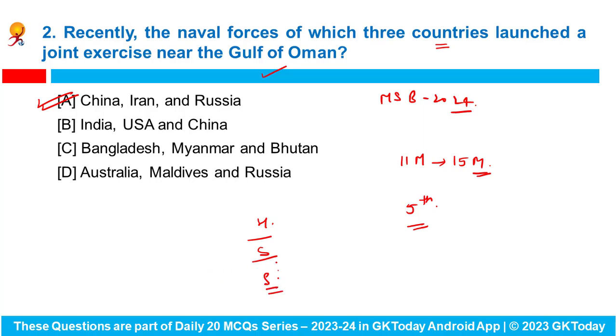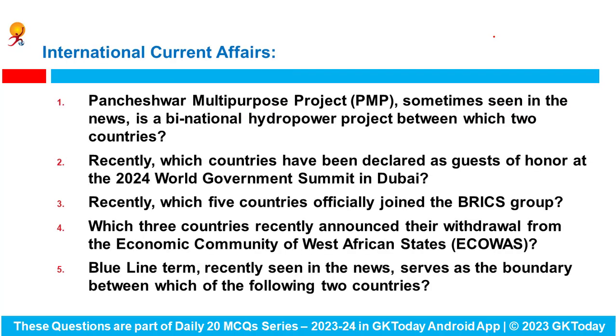The exercise focuses on anti-piracy and search and rescue training courses, and it includes the participation of Russian warships and aviation. So the naval forces of three countries that recently participated in a joint exercise near the Gulf of Oman are China, Iran and Russia. Now here our keyword is country. And now let's have a look at some of the international current affairs.